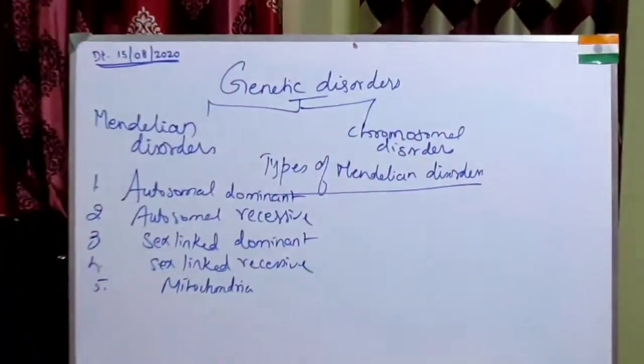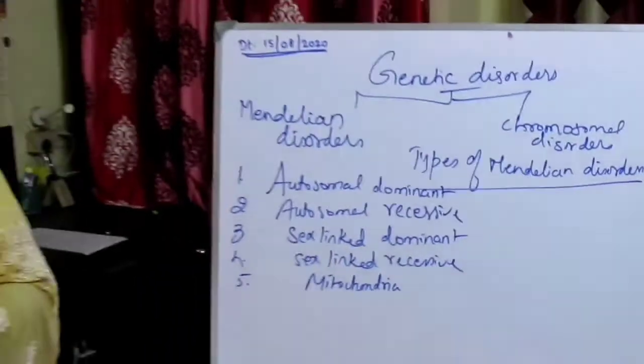Now I will tell you the examples of Mendelian disorders.